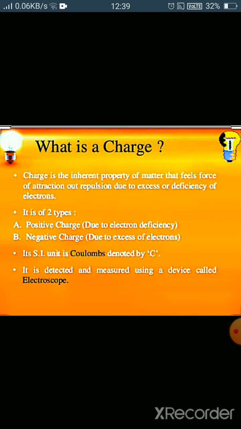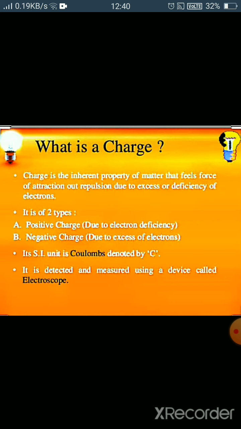So, take an example: a body gets positively charged if it loses electrons and negatively charged if it gains electrons. For example, when a glass rod is rubbed with silk, it loses electrons and becomes positively charged.